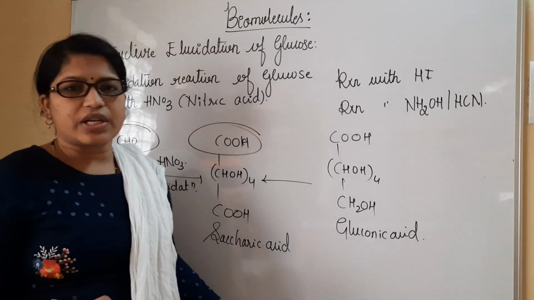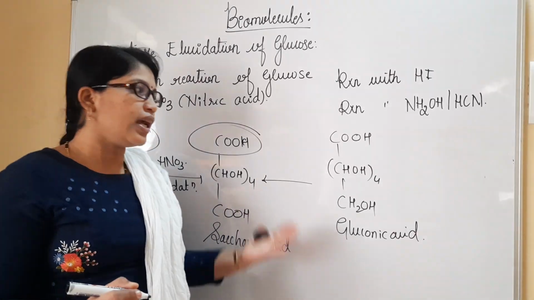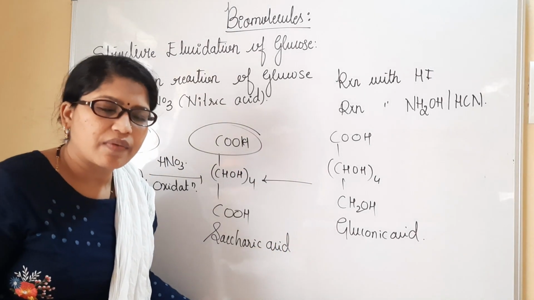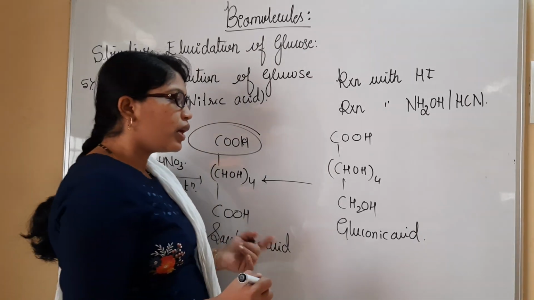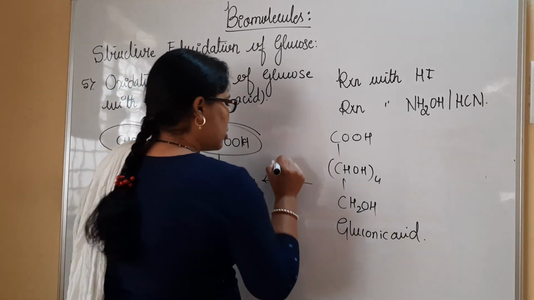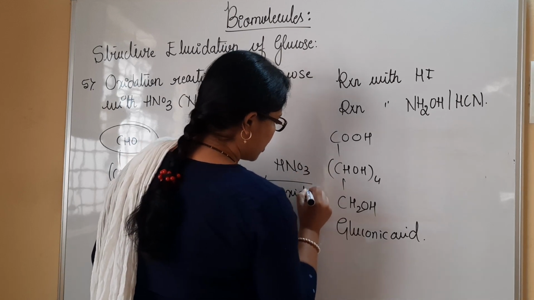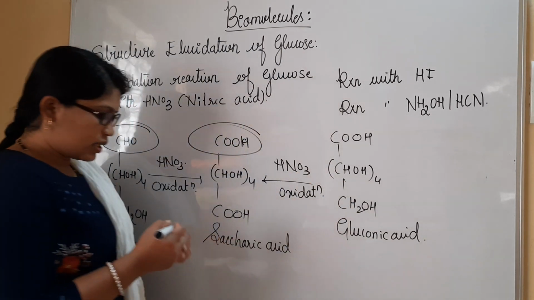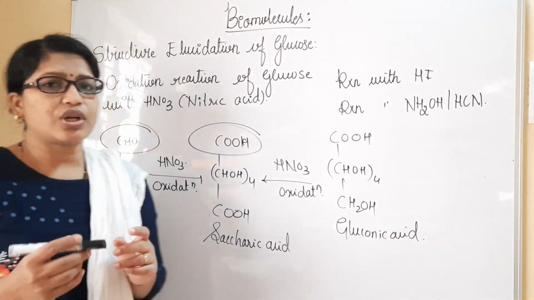Structure elucidation generally can be asked for 5 marks. In Part D, therein the marks will be divided, 2 and 1 marks. So it is also referred to as important. Here also we consider HNO3, a process referred to as oxidation. So these are the important reactions we have to do for structure elucidation.